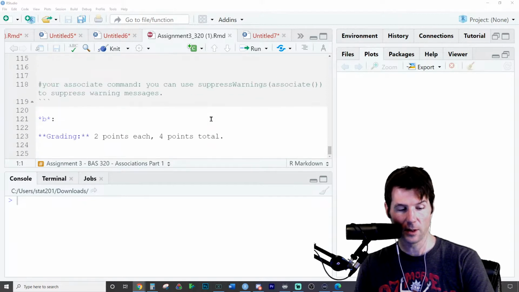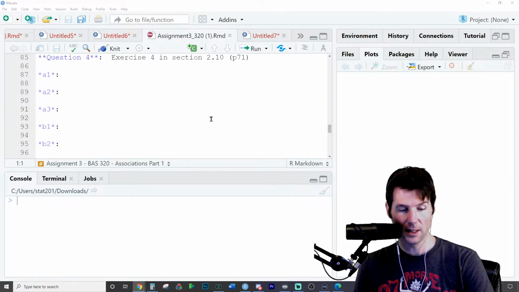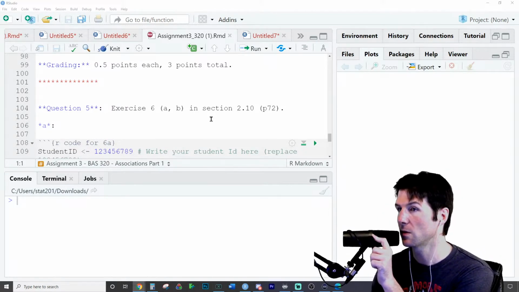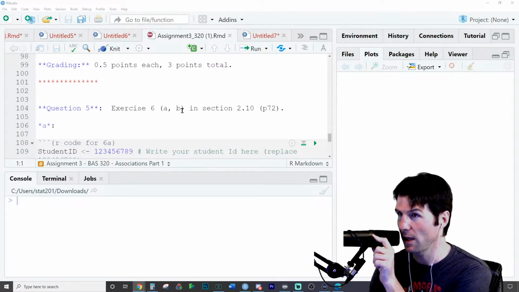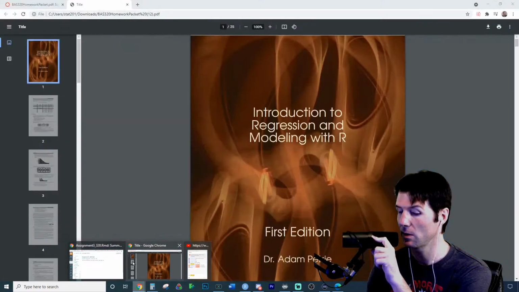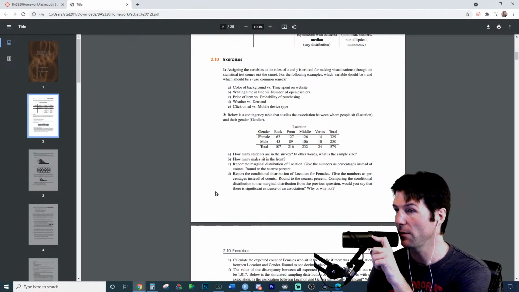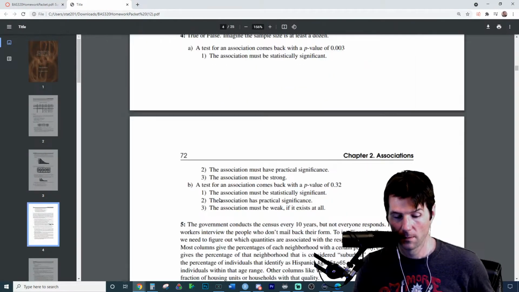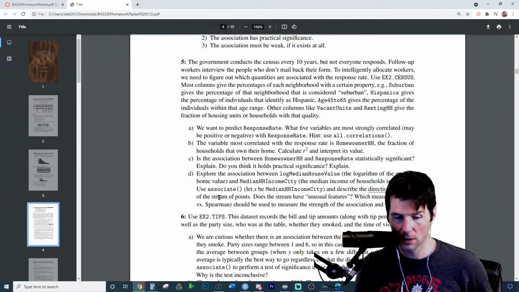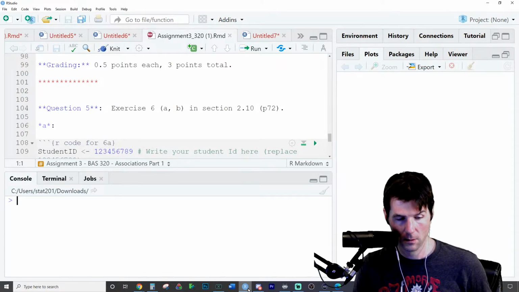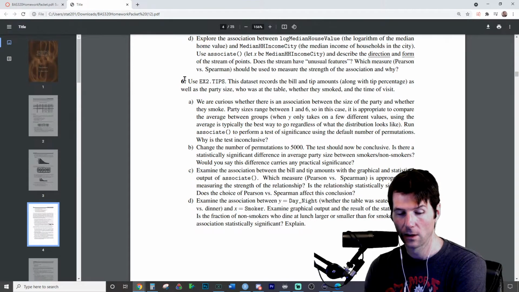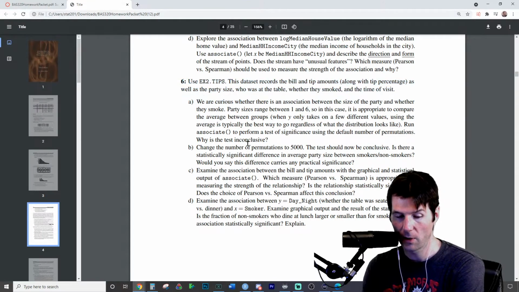And number 5 is going to be... Did I leave this part? No, that's the random samples part. Question 5 says, number 6, A and B of page 72. Let's go to page 72. I think it's this one right here, right? Exercise 6. Here it is right here. So this is exercise 6, parts A and B.